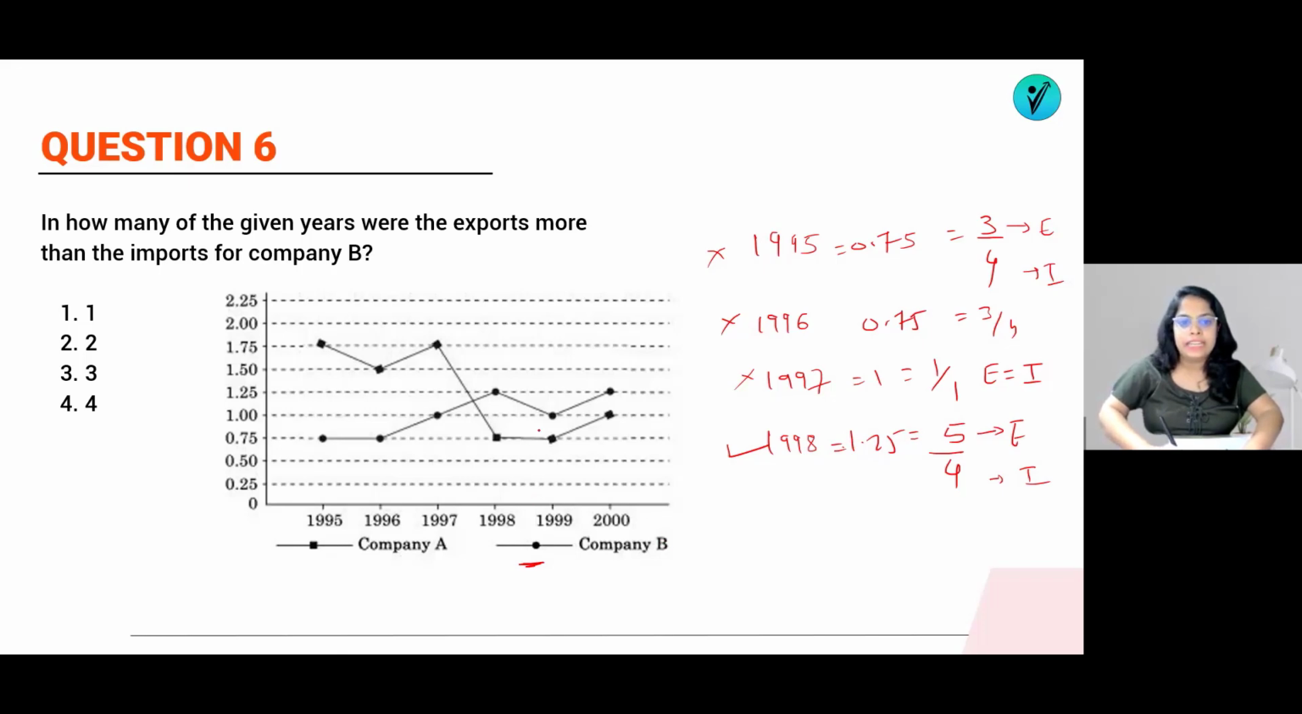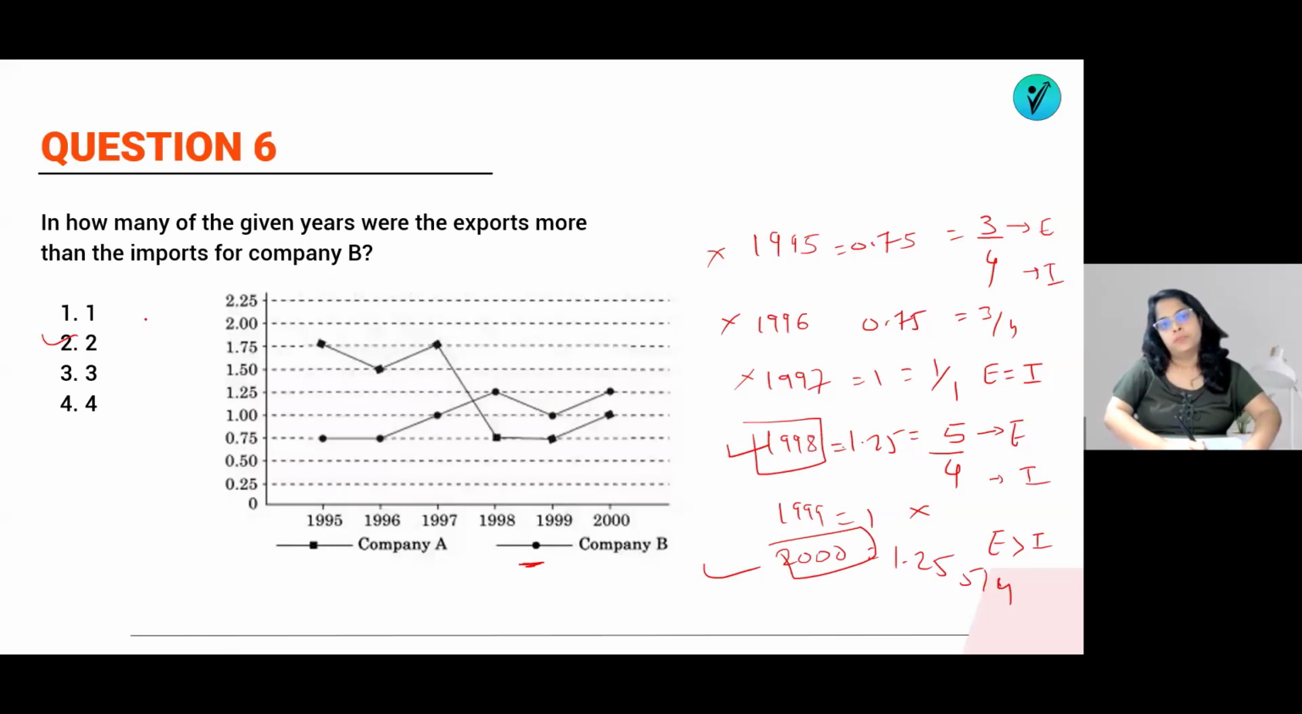Then 1999, you can see again the ratio is a 1. So you do not need to check here. And in a 2000, the ratio is a 1.25 again. So for the 1.25, we know that again it is a more because export is a more than the import because ratio is a 5 by 4. So for how many years export is a more? 2 years. So answer will be option number 2.